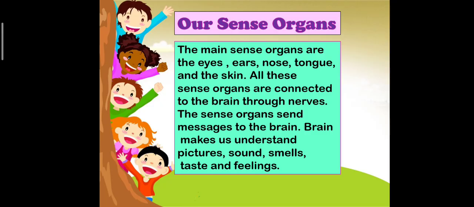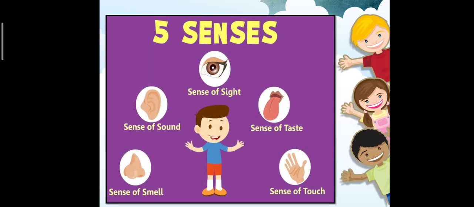The brain makes us understand pictures, sounds, smells, tastes and feelings. So, there are 5 sense organs in our body. Eyes for the sense of sight, ears for the sense of sound, nose for the sense of smell, skin for the sense of touch, and tongue for the sense of taste.